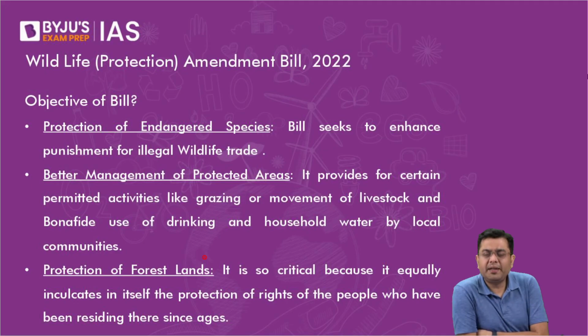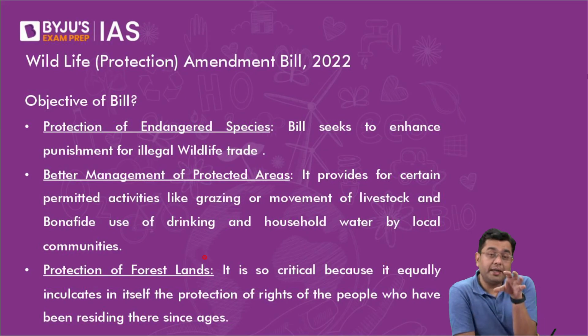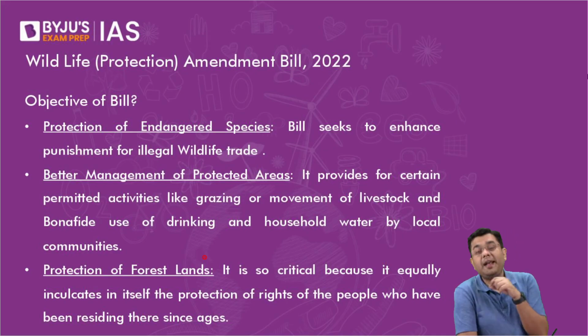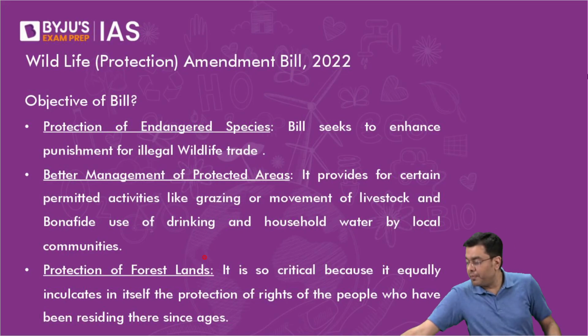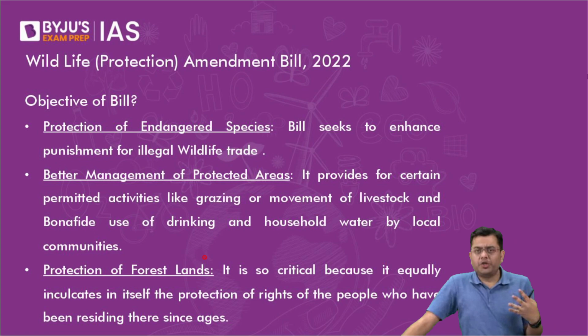For example, take the case of CITES, the Convention on International Trade in Endangered Species, which we have studied. In order to prevent illegal trade from happening, you do need to provide your own national laws to prohibit them.